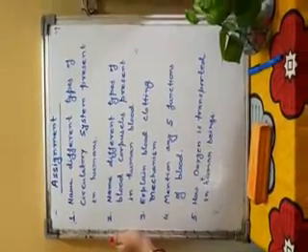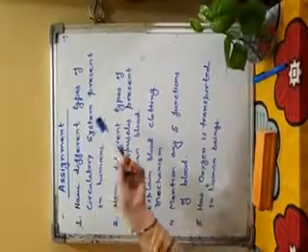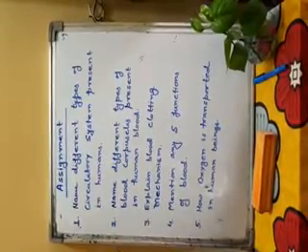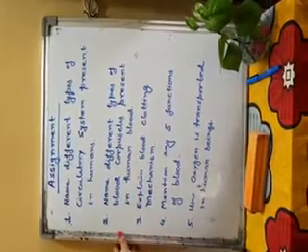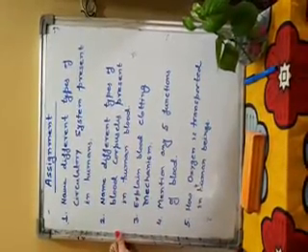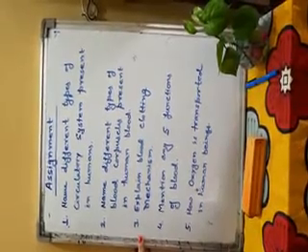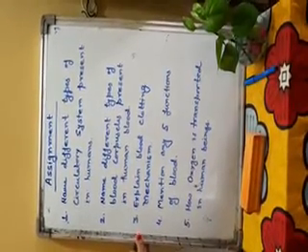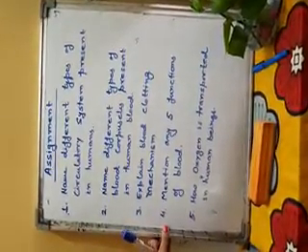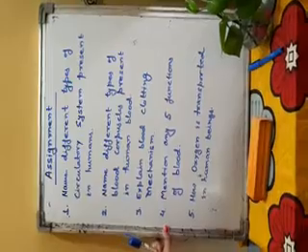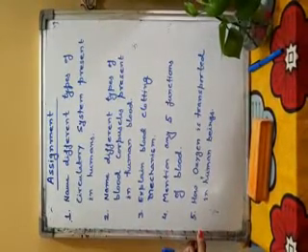The first question: name different types of circulatory system present in humans. The second question: name different types of blood corpuscles present in human blood. Third question is, explain blood clotting mechanism. Fourth question, mention any 5 functions of blood. And the fifth question is, how oxygen is transported in human beings.